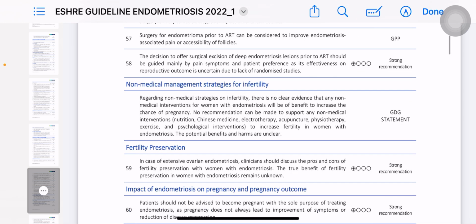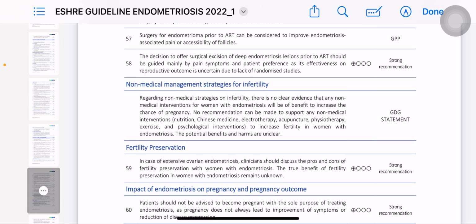The decision to offer surgical excision of deep endometriosis prior to ART should be guided mainly by pain symptoms and patient preference, as its effectiveness on reproductive outcomes is uncertain. They are saying that if there is stage 3 and stage 4 deep endometriosis, and you are planning for IVF ICSI, you do not have to operate on the disease. I have told you before that you do not have to do excision or ablation. But if the patient says I have severe pain and also a fertility issue, then for pain you can do excision and ablation.